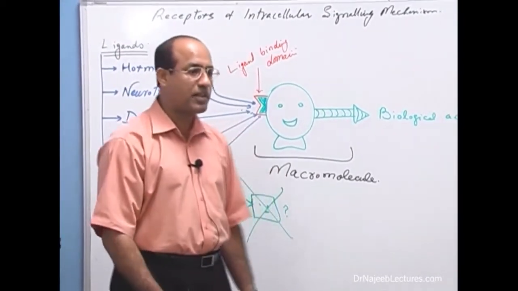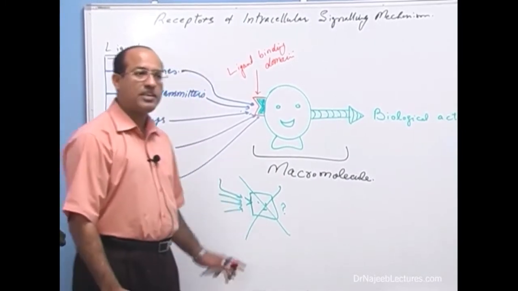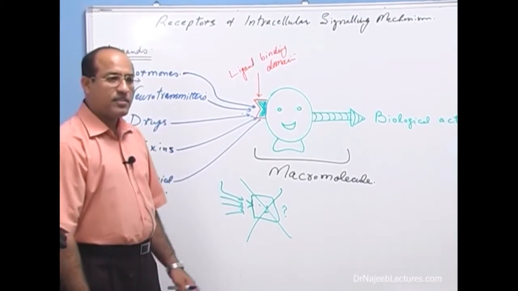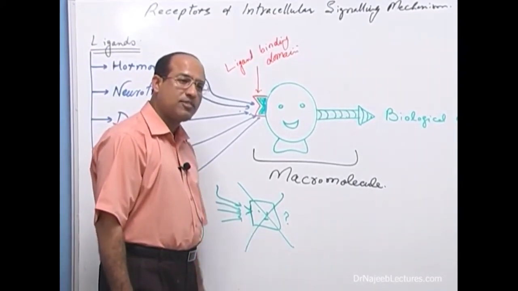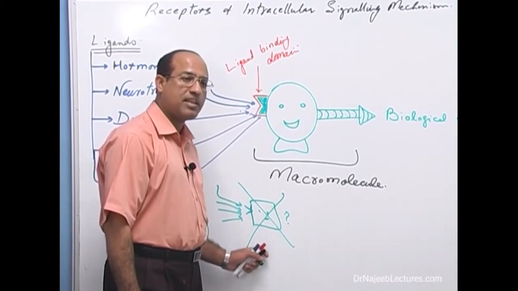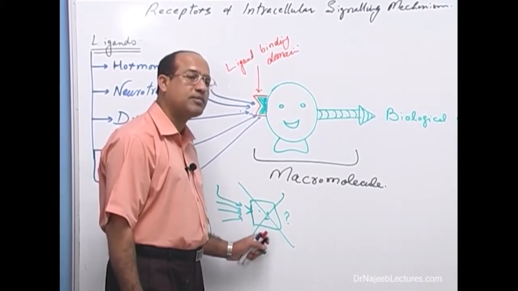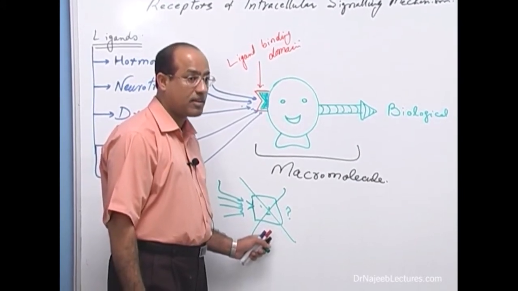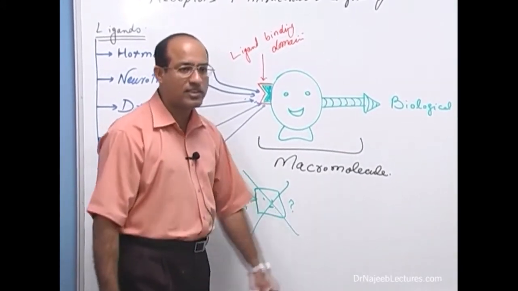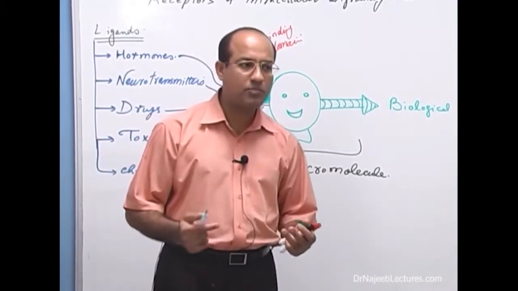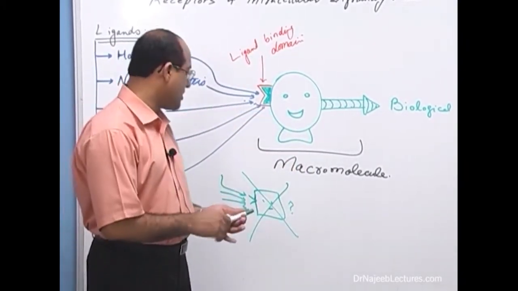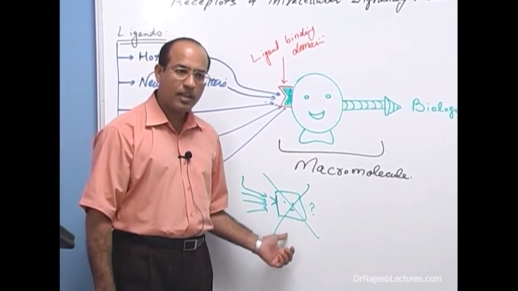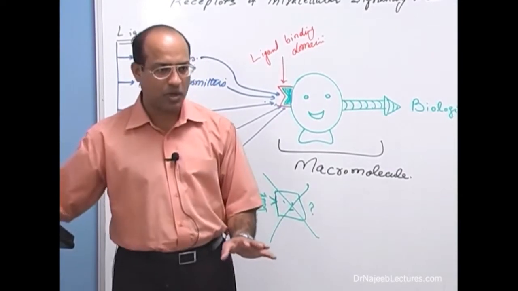Look, for example, there are plasma proteins. Many drugs or hormones or toxins or neurotransmitters tend to bind with the plasma proteins. But when the drugs or chemical substances or hormones bind with the plasma proteins, plasma proteins don't produce any effect on the body. Because plasma proteins do not produce any effect on the body, we say plasma proteins are not receptors. Is that right?